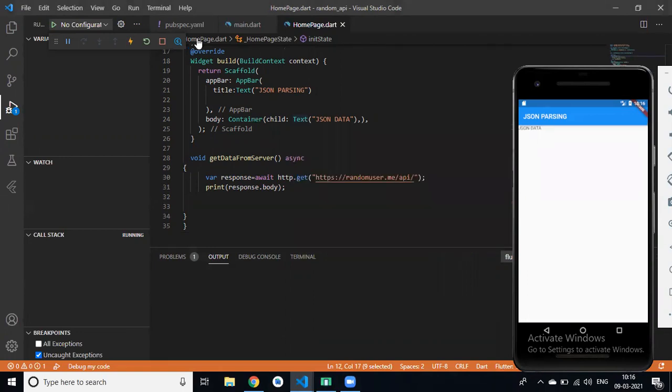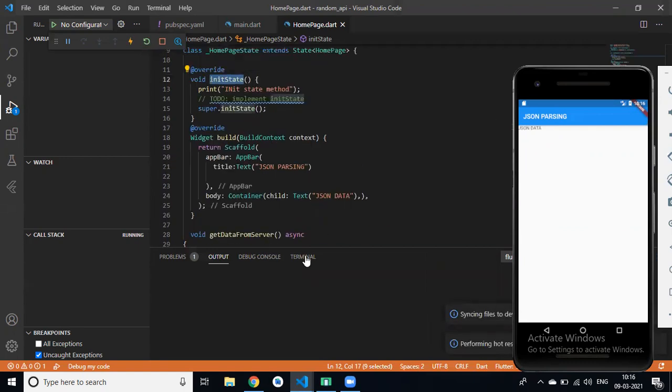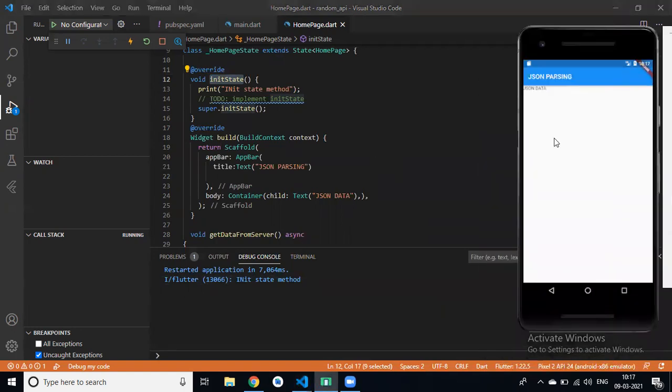Like we can see JSON data. If I hot reload this, you can see the init state method. We haven't touched any button, we haven't clicked any button in our application, but this statement is called automatically. That is why we use the init state overridden method.